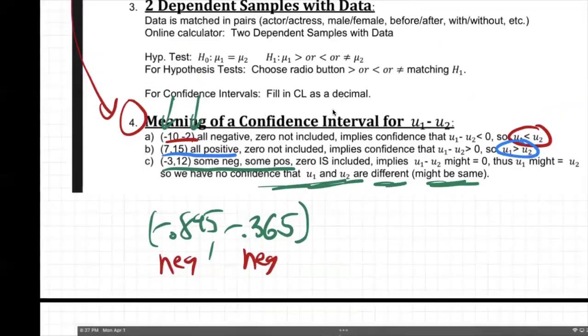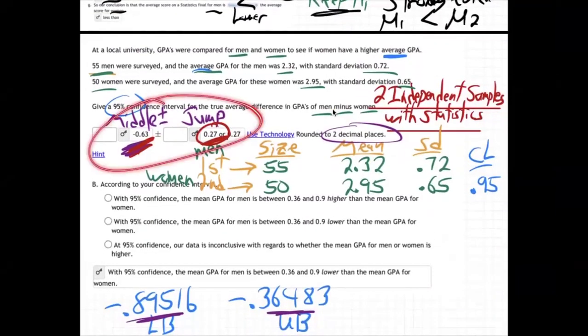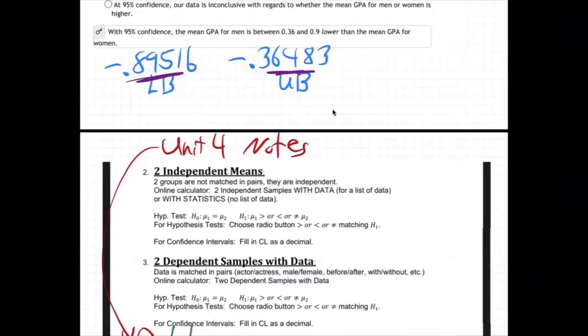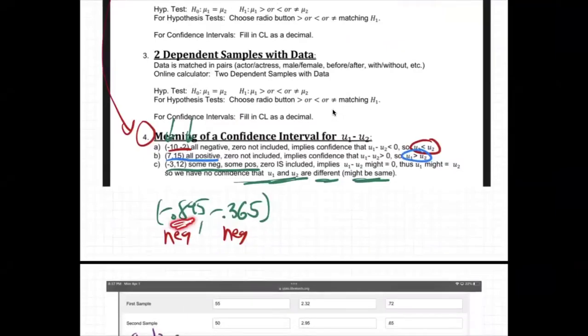Now I don't want you to confuse. You might say, "Whoa, no, I might look here." No, don't look here. Remember, you look at the first answers you got from the confidence interval, which is the lower bound. It's always about the lower bound, upper bound. Lower bound, what are they? They're both negative. So what does that mean if you get both negative? All negative, mu1's less than mu2. First group is less than the second group.